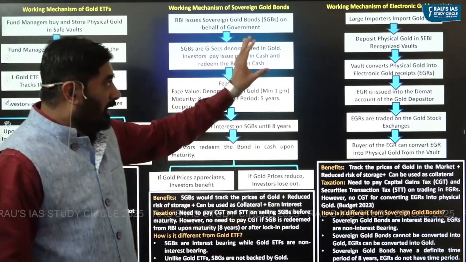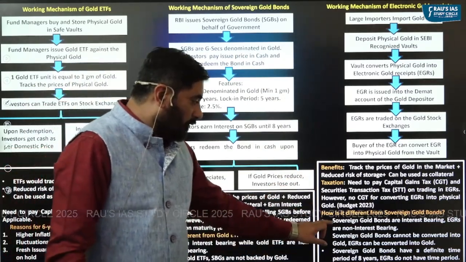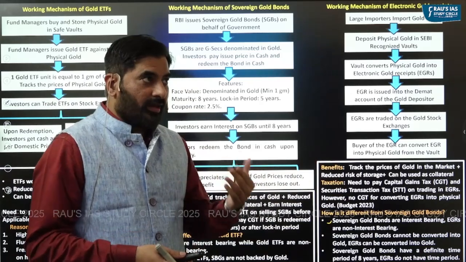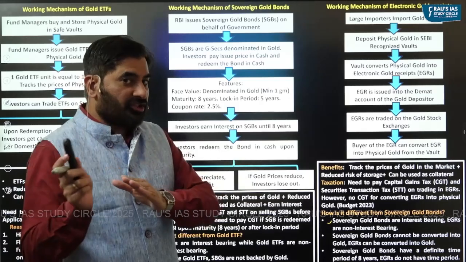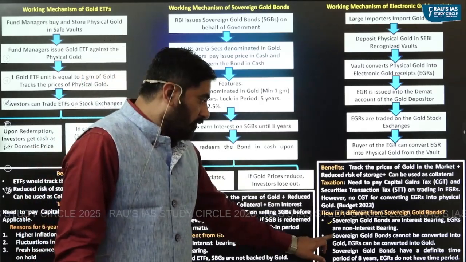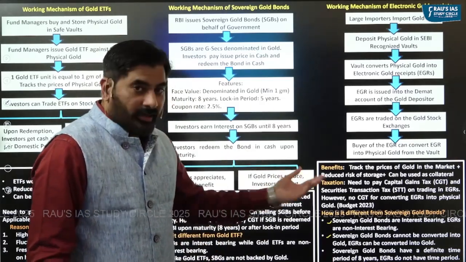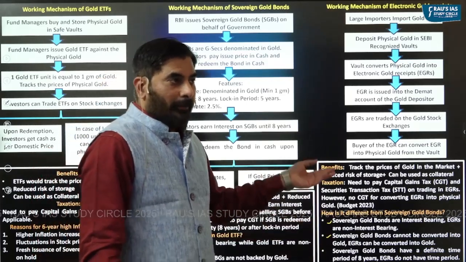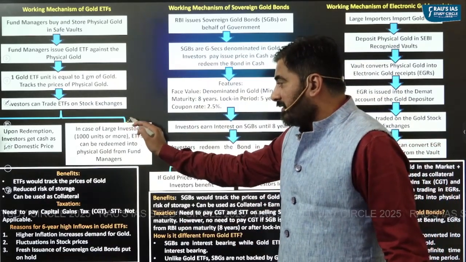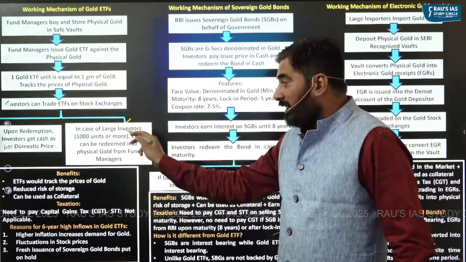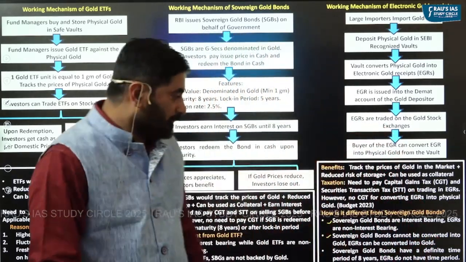And how is electronic gold receipt different from sovereign gold bond? As you can see, sovereign gold bond, they are interest bearing, whereas electronic gold receipts, they are non-interest bearing, similar to your exchange traded funds. Sovereign gold bonds cannot be converted into gold, whereas electronic gold receipts can be converted into gold. So that way, the electronic gold receipts, you can consider them similar to this ETFs owned by large investors, because even they can convert ETFs into physical gold.